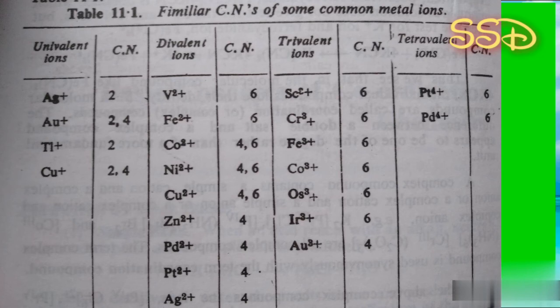And move to the trivalent ions. Here Sc3+, the coordination number is 6. Cr3+, Fe3+, that is ferric, Co3+, Os3+ and Ir3+ have coordination number 6, and Au3+ has coordination number 4. And move to the tetravalent ions. Pt4+ and Pd4+, the coordination number is 6.